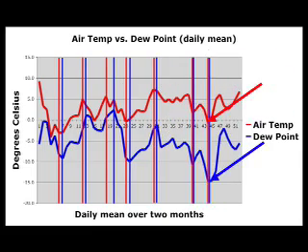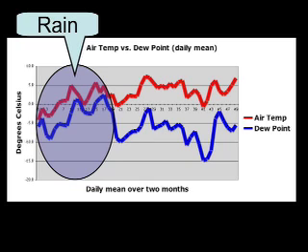Now, it just so happened that there was some rain near the beginning of this 2-month period. And as you can see, as time passed and the soil dried out, the level of humidity in the air trended downward as the temperature of the air trended upward, even though the rise and fall correlation remained present. Now, this is an inverse relationship and is again consistent with negative feedback rather than positive feedback.